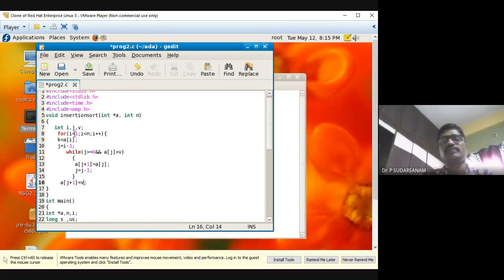So in the algorithm, i goes from 1 to n, they have written it. Now the k value is assigned to a of i, j is equal to i minus 1. Next, in the while loop, the j value you can move up to 0. And a of j greater than v. So a of j plus 1 is equal to a of j. So j is equal to j minus 1. So this is what the loop does.